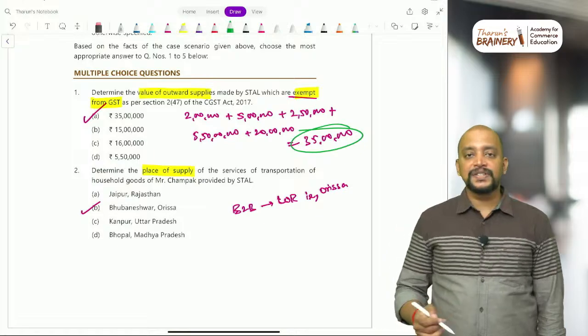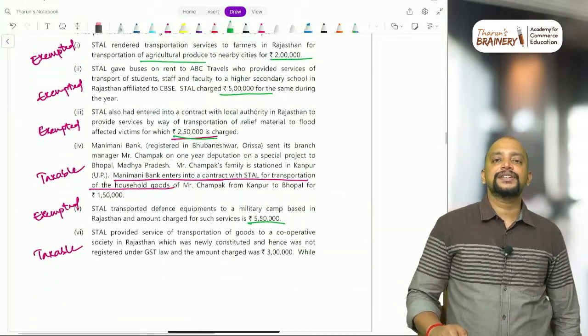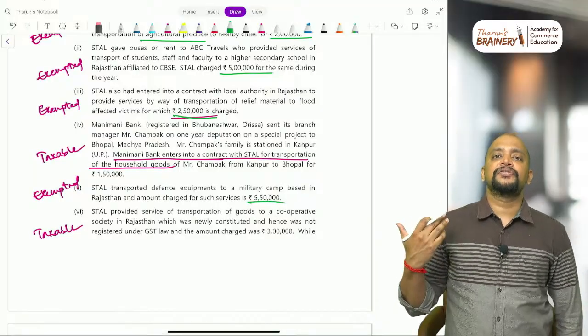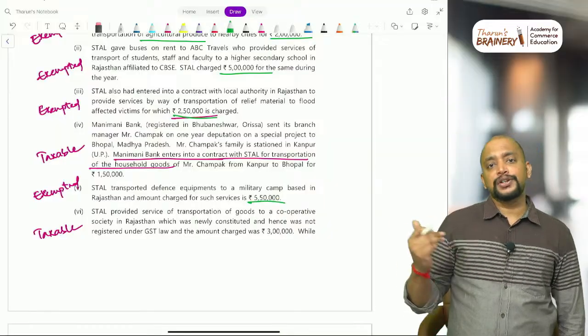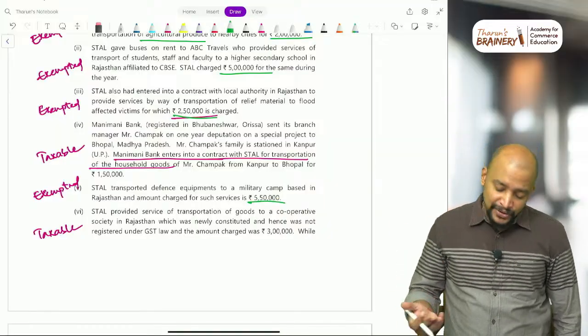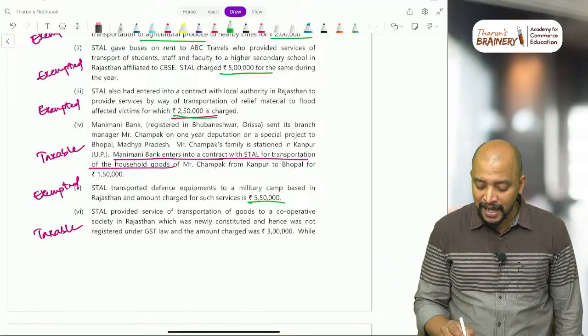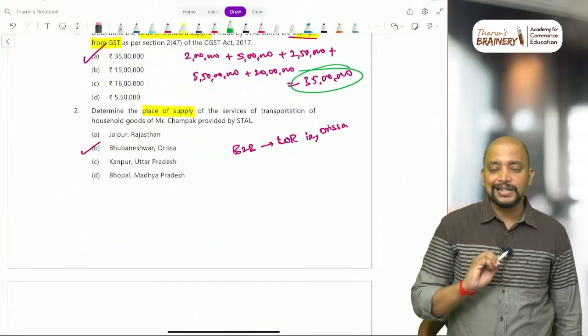Determine the place of supply. So for this services, transportation services, B2B or B2C, generally for section 12, transportation of goods, transportation of passengers, so B2B, location of recipient only will be taken. So accordingly here it is registered because they are providing service to Money Bank. So B2B, location of recipient, Bhubaneswar, Orissa will be taken as the place of supply.